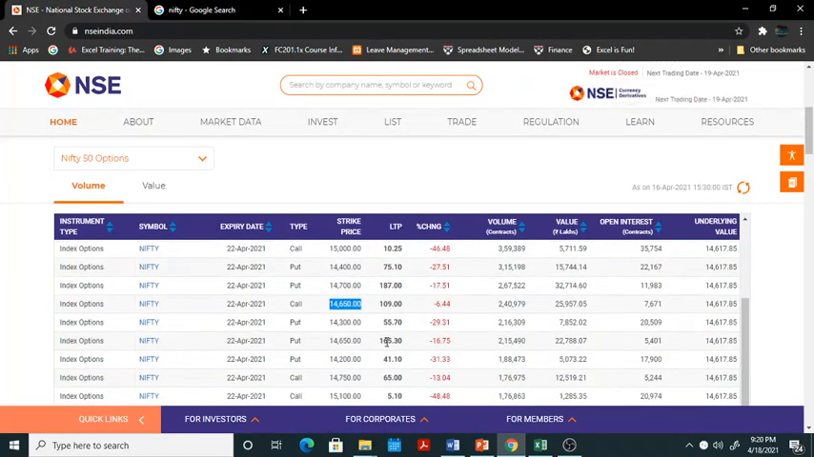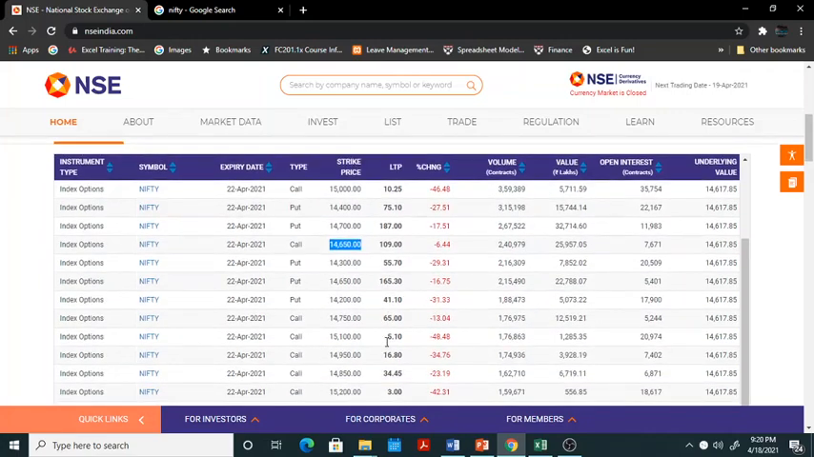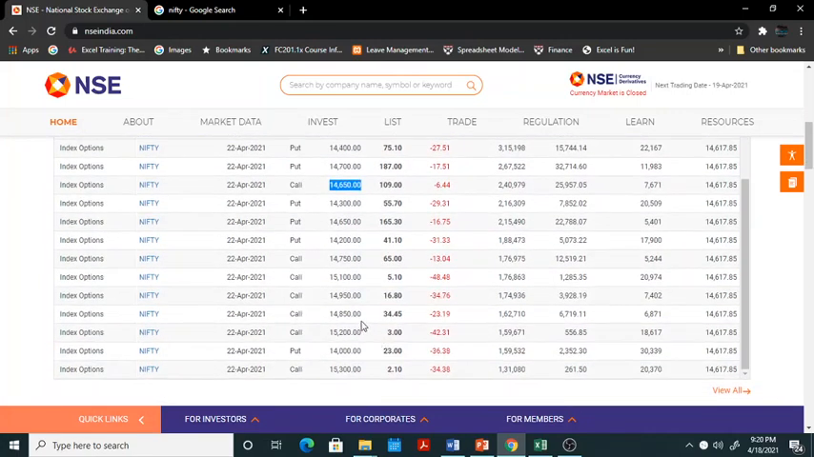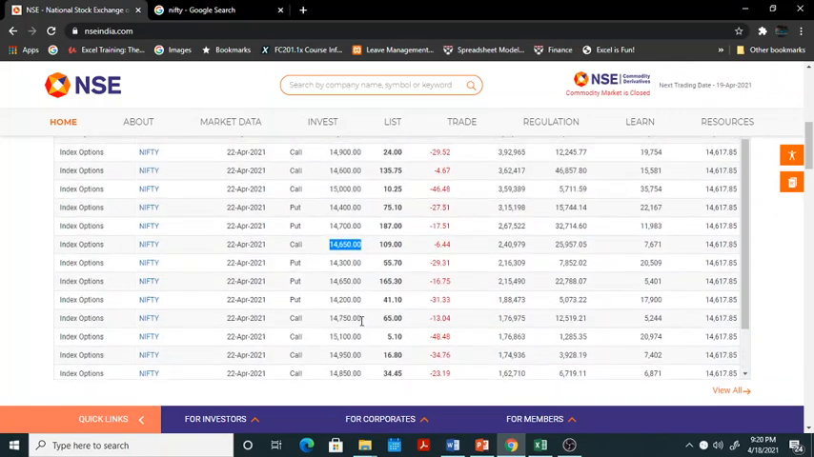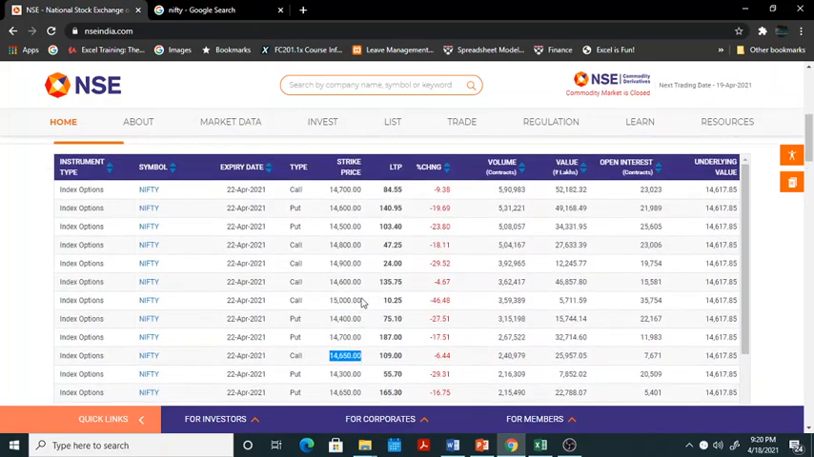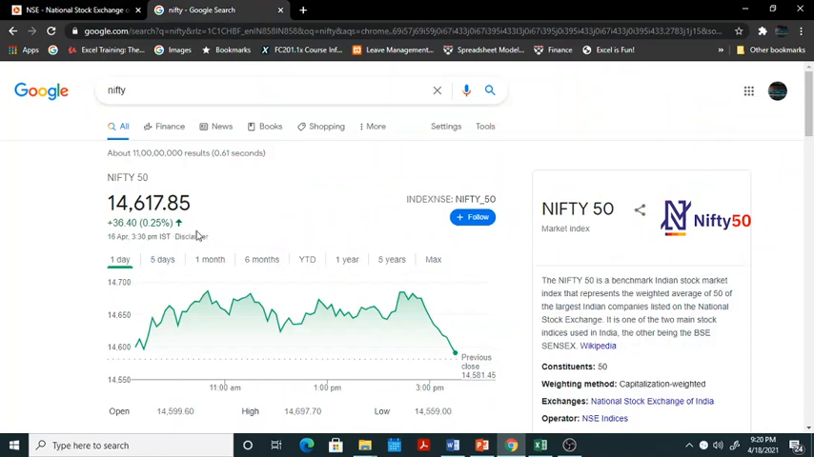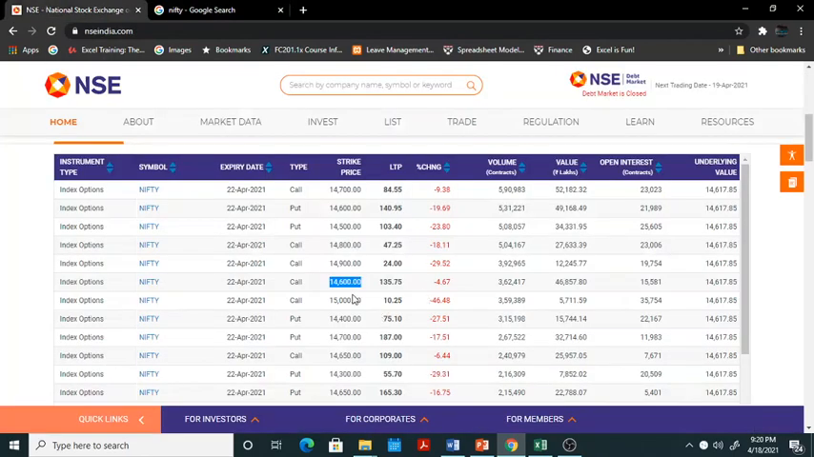Let me see if I can find any in the money call. At present, in the money calls are not available. Because I can see 14,600 here. So this is 14,600. Currently Nifty is 14,617. You have a right to buy at 14,600. You will buy it, right? So this is an in the money call, and look at the premium for this in the money call.